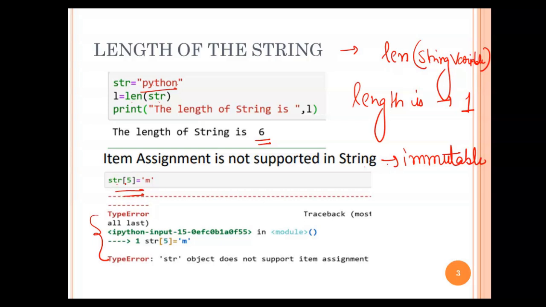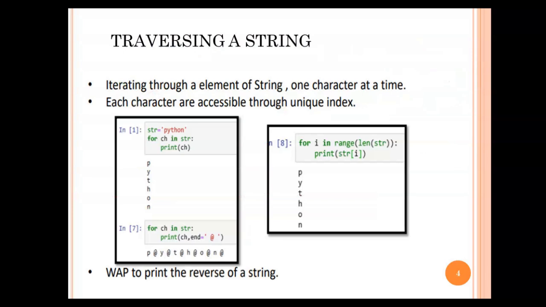So list you have already covered in grade 11 also. List manipulation, a complete chapter is there. In that also, a list is mutable, which will allow you to change the value at a particular position. But you can't do that in the case of a string because it is immutable.